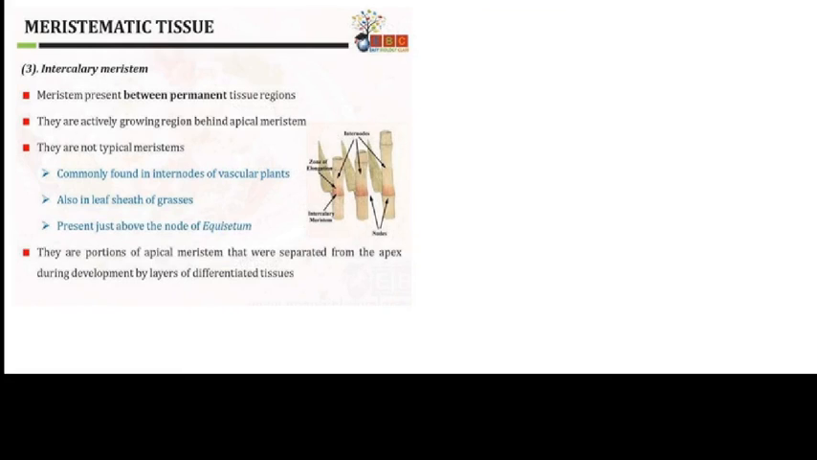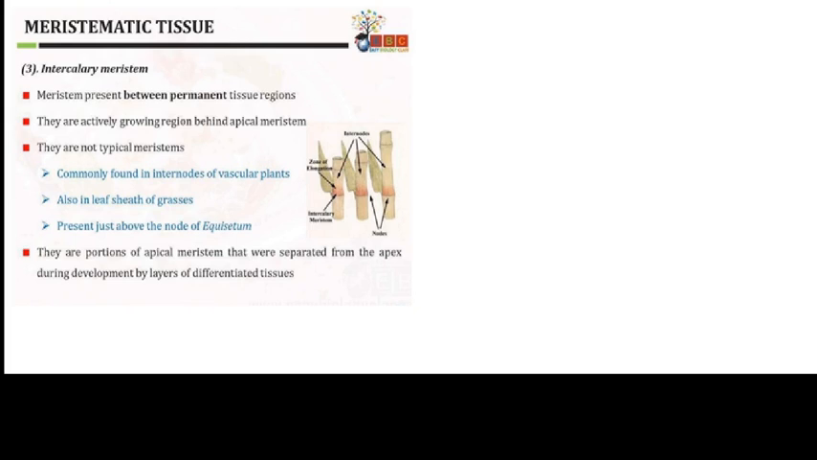Third, we are going to study the intercalary meristem. Due to their intercalary position, they are called intercalary meristem. These are present between permanent tissue regions. They are actively growing regions behind the apical meristem. They are not typical meristems and are commonly found in the internodal region of vascular plants, which have phloem and xylem. Also in the leaf sheath of grasses, they are present above the nodes of Equisetum.